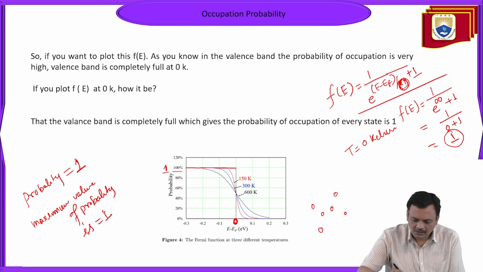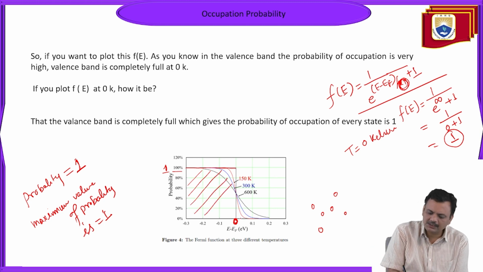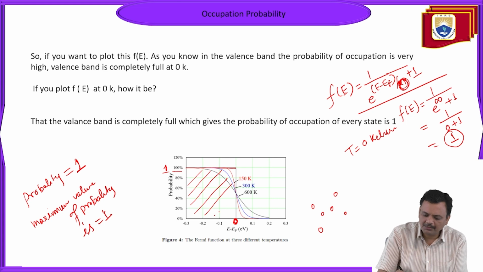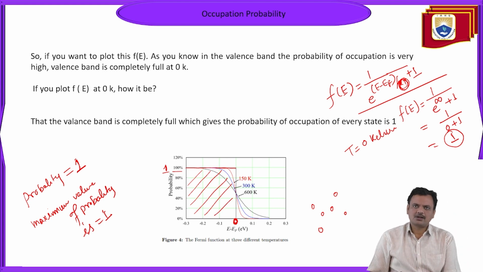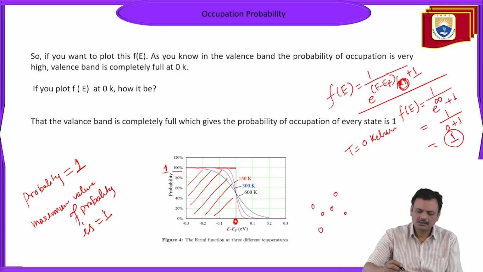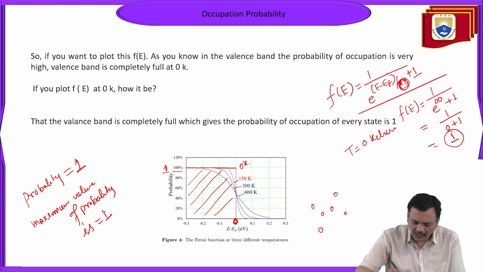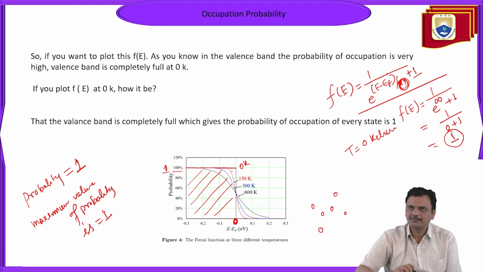So up to this energy level, all the levels which are below this energy level will be filled by charged particles or electrons, at 0 Kelvin. I am talking about the 0 Kelvin case.